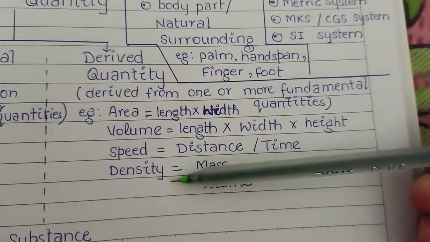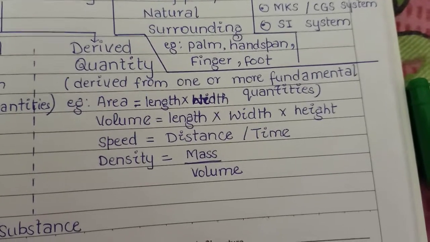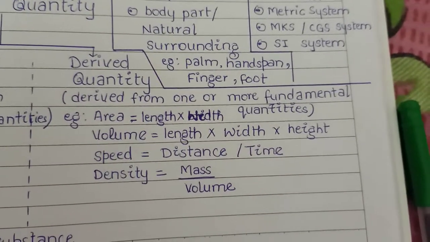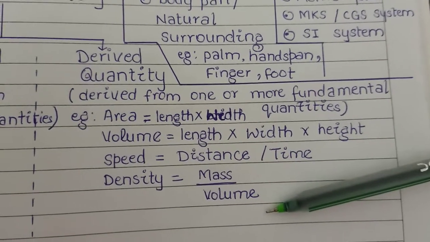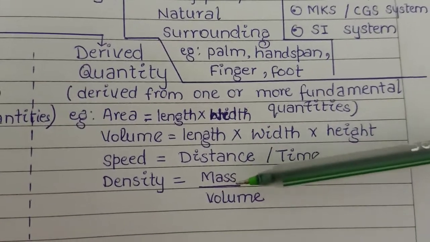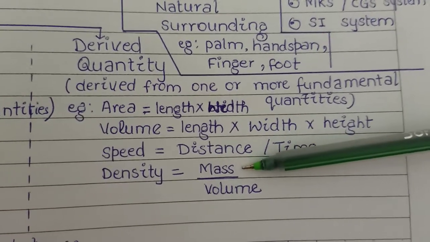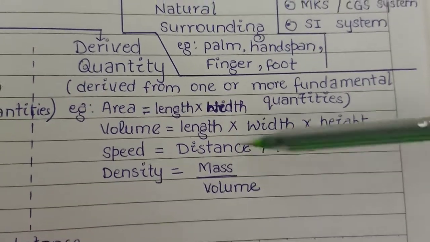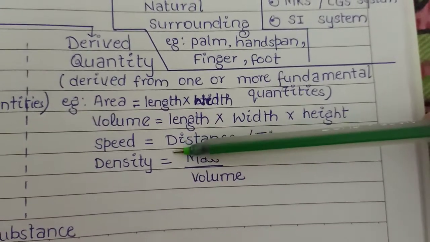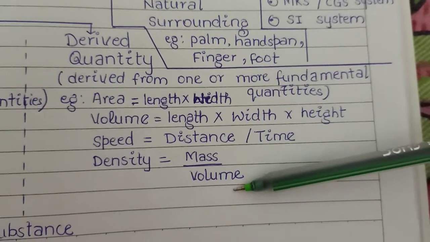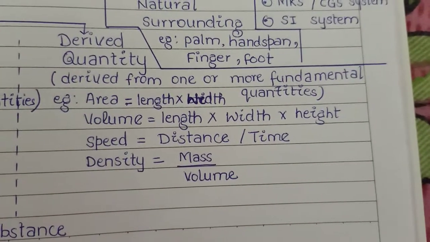Now the next one is density. Density is also a derived quantity because it is derived from two or more fundamental quantities. First one is mass and another one is volume. The formula of density is mass upon volume. So density is a derived physical quantity.